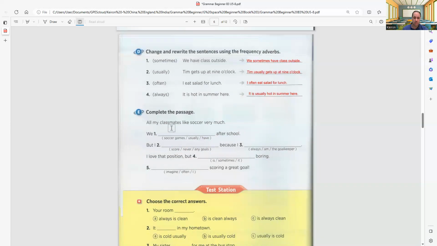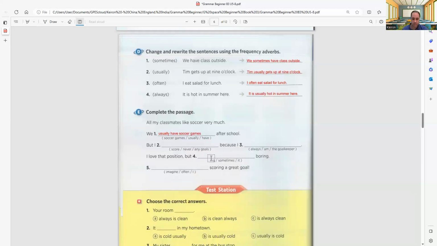Complete the passage. All my classmates like soccer very much. Soccer games usually have. Okay, so this is all mixed up, okay? We usually, and the action word is have, soccer games after lunch, right? There's the verb. But I something because I something.